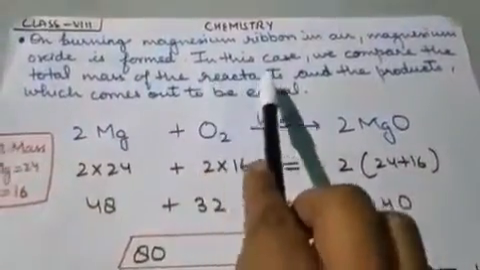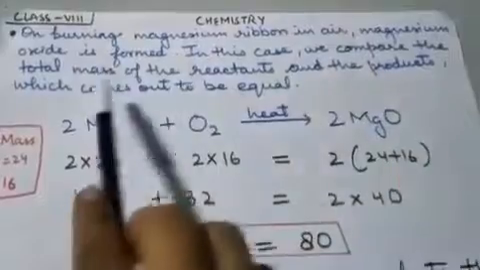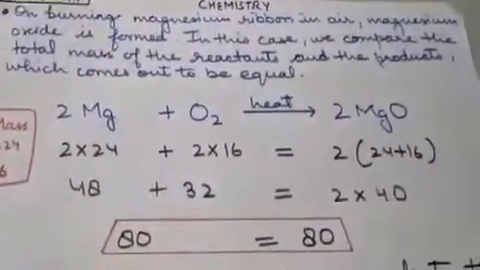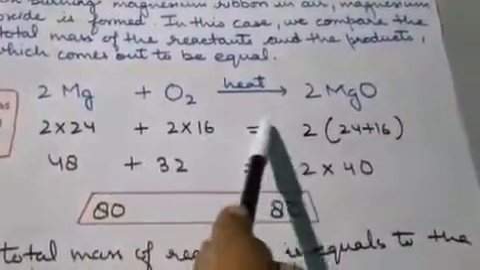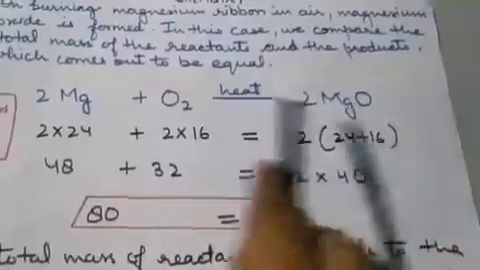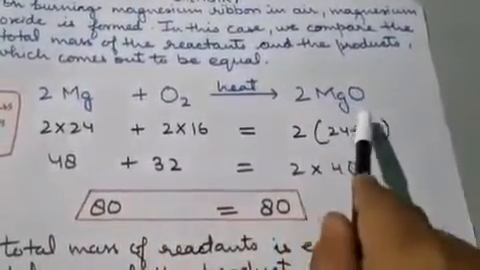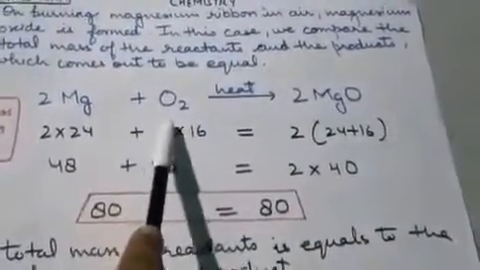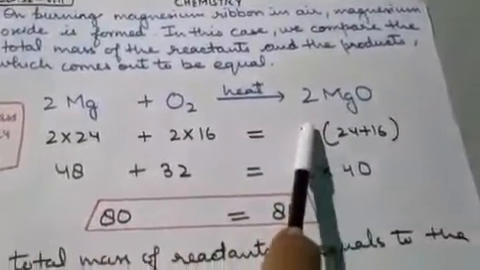On burning magnesium ribbon in air, magnesium oxide is formed. In this case, we compare the total mass of the reactants and the products, which comes out to be equal. Now this is the reaction: 2 Mg plus O2 gives, on heating, 2 MgO. So this is magnesium, this is oxygen, and this is magnesium oxide. And this heat means when magnesium burns in the presence of oxygen, magnesium oxide is formed.